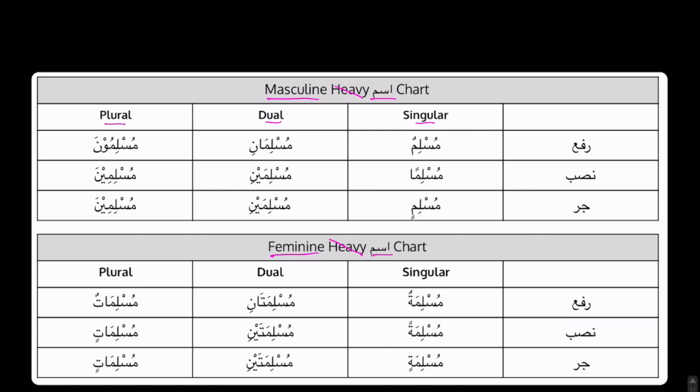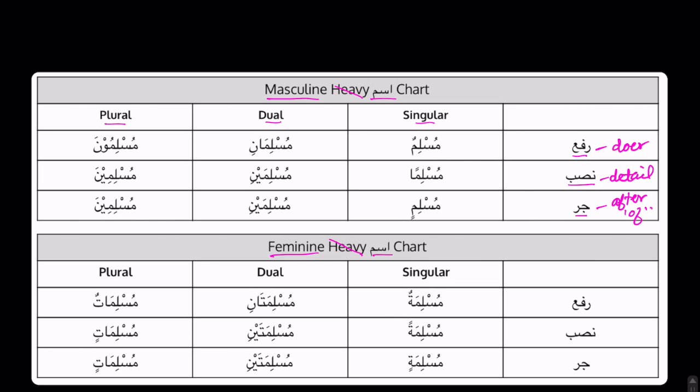We're going to look at the patterns of those. And also, in our rows, we've got rafa, nasab, and jar. So we're going to learn how these isms show the status. So we know that rafa is the doer, nasab is the detail, and jar is after prepositions like of.